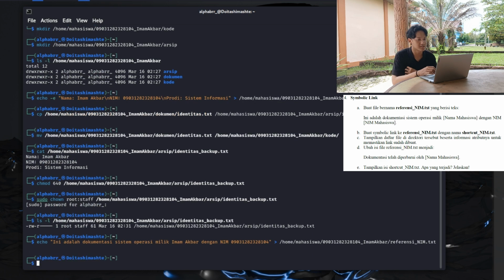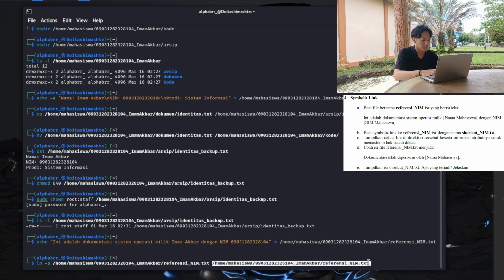The next one is making a symbolic link of referensi_nim.txt using the ln -s command, which is the syntax used to make a symbolic link, and we will be naming its shortcut name shortcut_nim.txt. Alright, so ln -s, and copy this again, paste this, and add a space, copy this, and paste this. Okay, already changed.